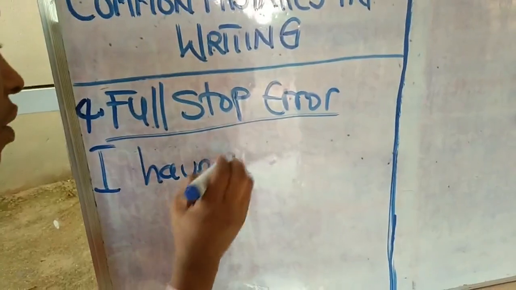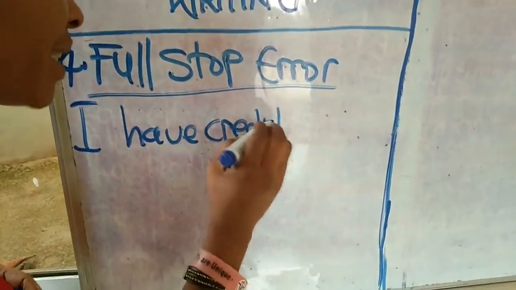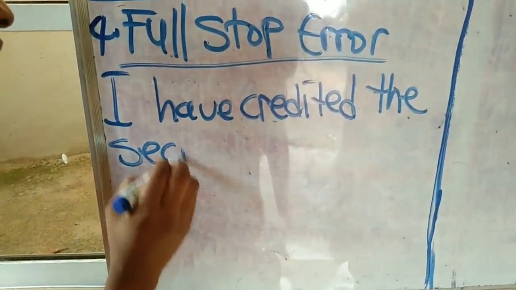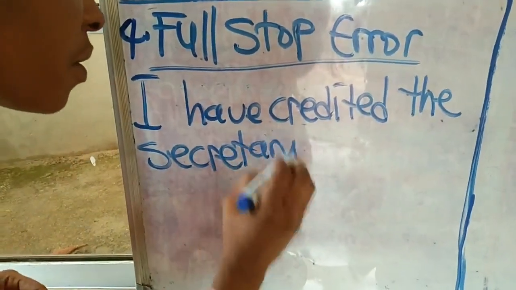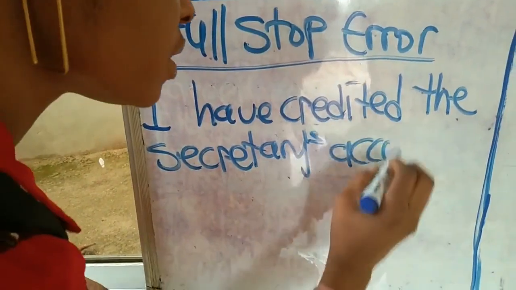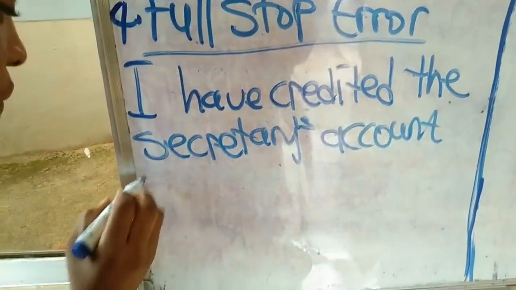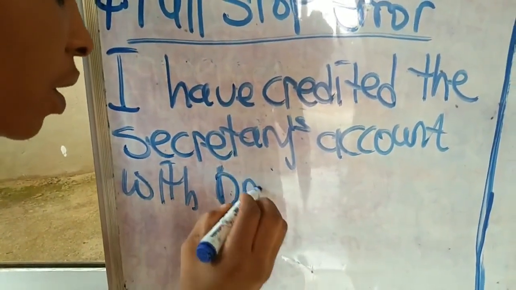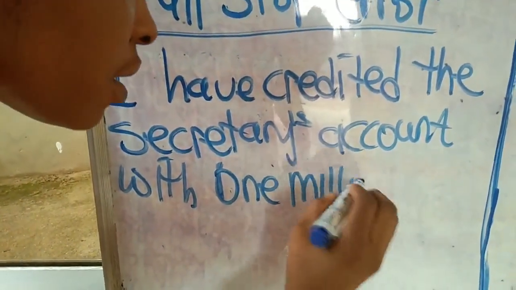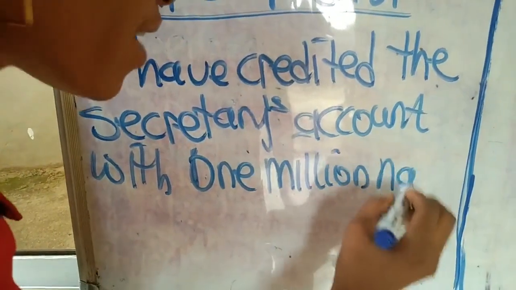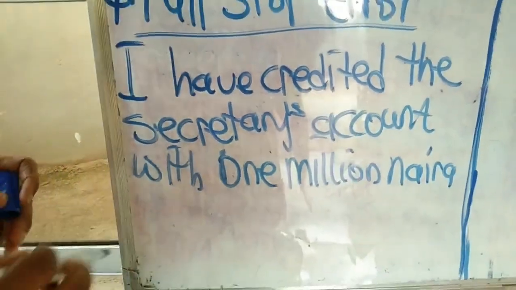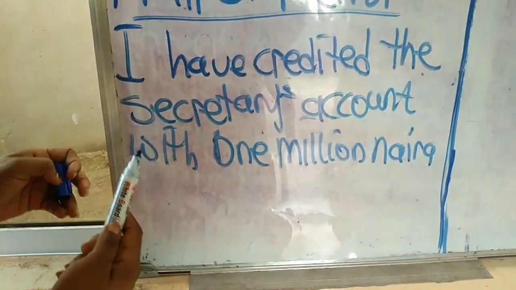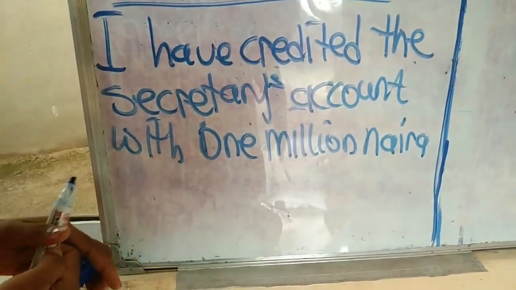I have credited the secretary's account with 1 million naira. Okay, look at this. It's very bad for you to write like this. This is a common mistake that people make whenever they're writing.